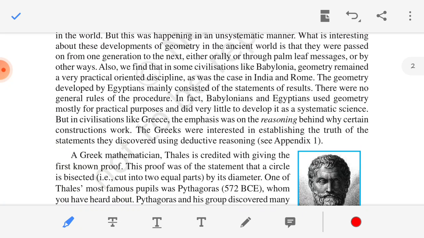The rest of the things are not asked in the examination, so you don't have to learn them from an examination point of view either.